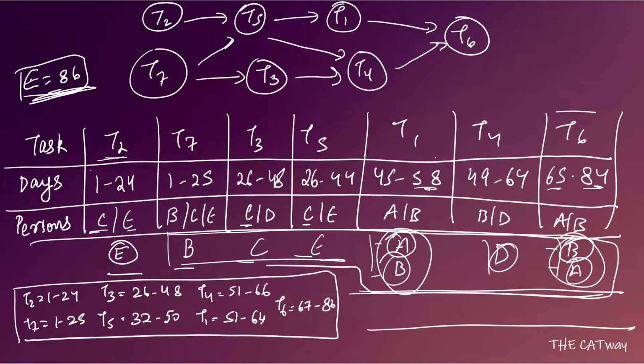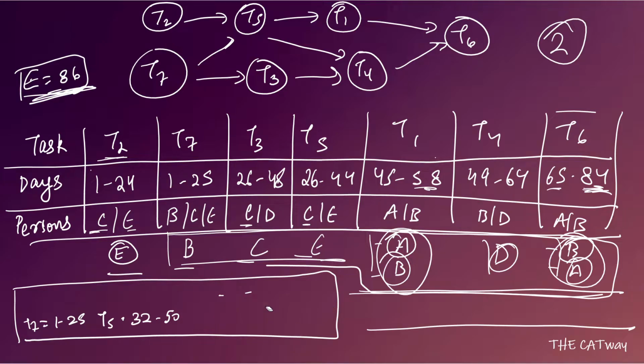Now one thing what we can see here is that, see, we found out that if there is 0 extra days, then the work will be completed in 84 days. But we are getting that it is done in 86 days. So that means there are 2 extra days. So now what we will do is, let me show you. Just let me delete all of this and then we'll start with that.